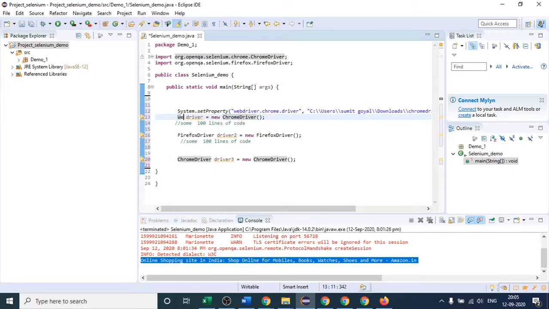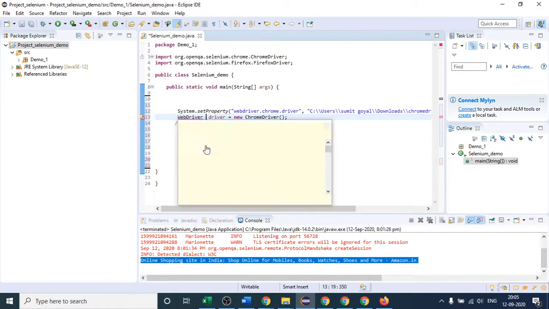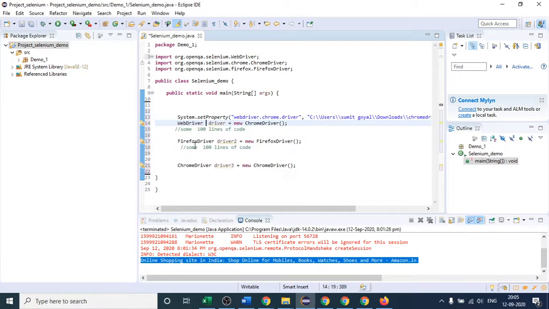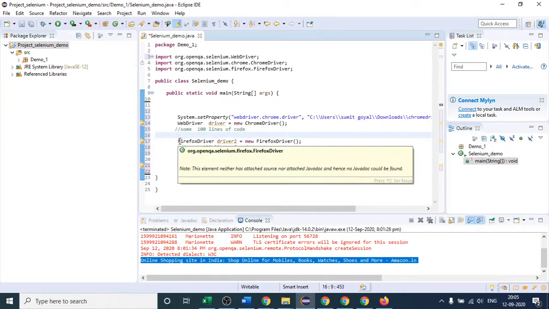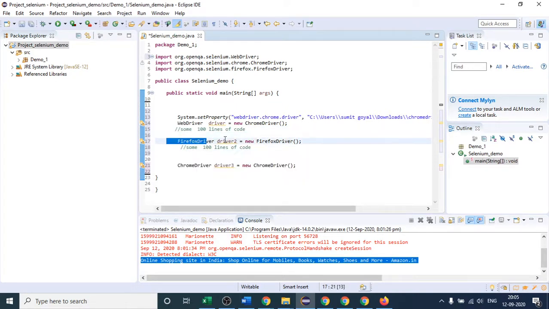So instead of writing like this, I will write WebDriver here. I hope you have done some coding in Java as well. I will write the interface name here and import WebDriver. After 100 lines of code, if I have to invoke my Firefox browser, I will not write this whole line. I will simply write driver equals to like this.